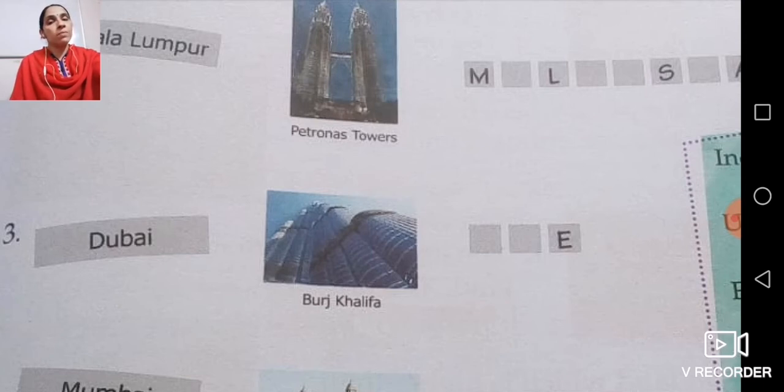Just like Dubai, we have 7 small Emirate cities which were united, Arab cities which were ruled by different sheikhs and Arab people. They were united, and then one big, huge country was formed, that is called United Arab Emirates. And the capital city of UAE is Dubai, where you will find this Burj Khalifa.